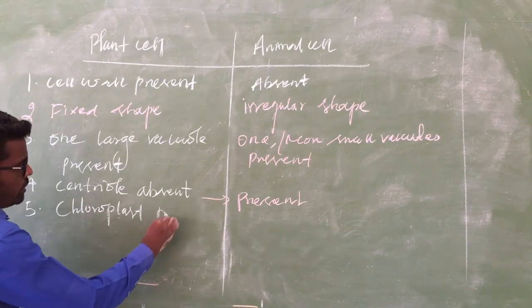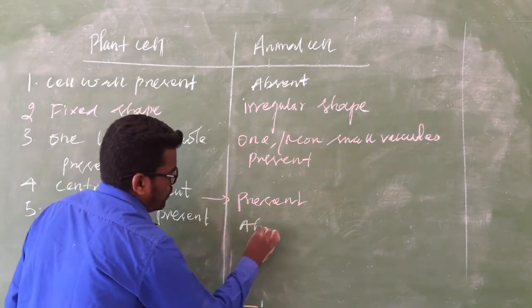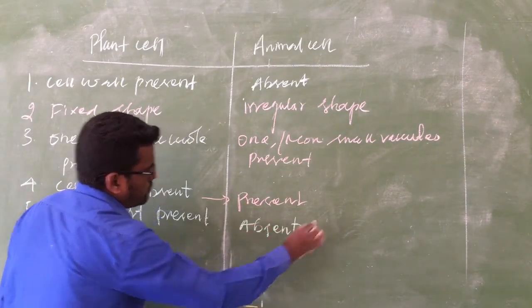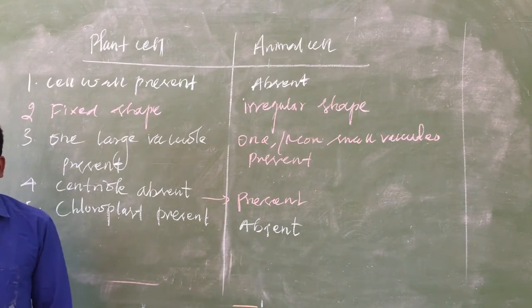Then the next one is chloroplast. Chloroplast is present in the plant cell and absent here. The animals do not have a chloroplast.